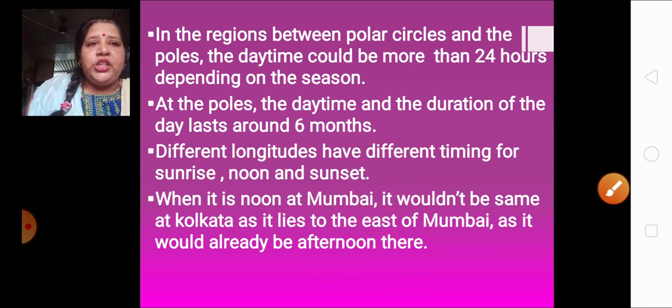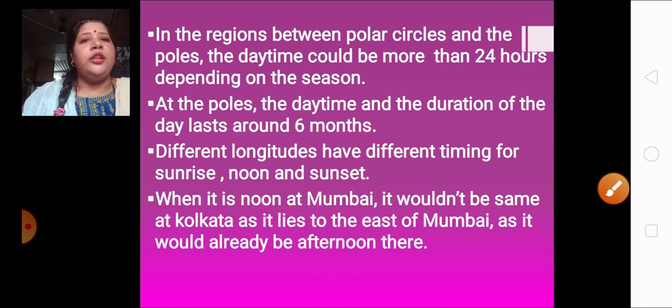In the regions between polar circles and the poles, the daytime could be more than 24 hours depending on the season. Only in this part you can find the daytime more than 24 hours. At the poles, the duration of the day lasts around 6 months. Okay, at the poles we find that the daytime can last for around 6 months also.